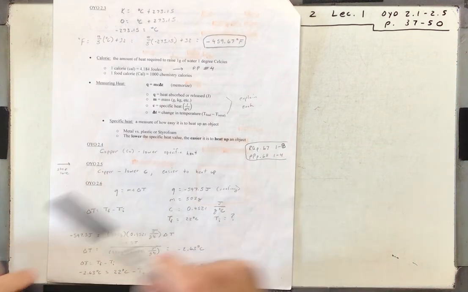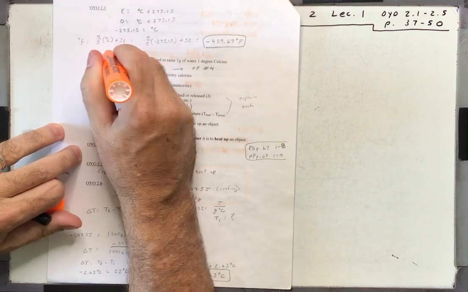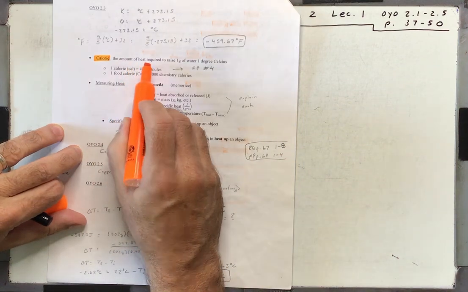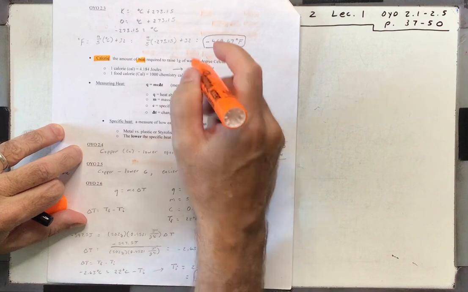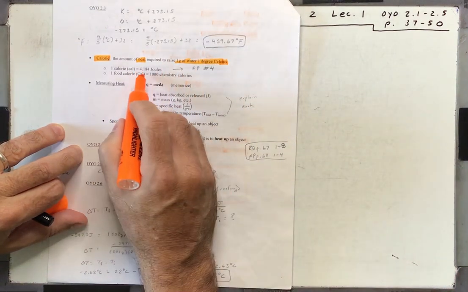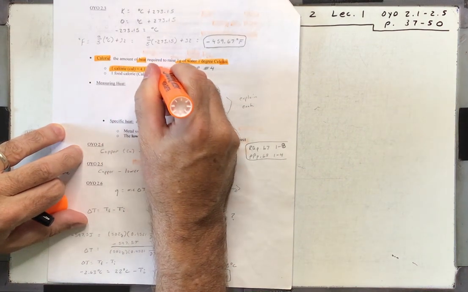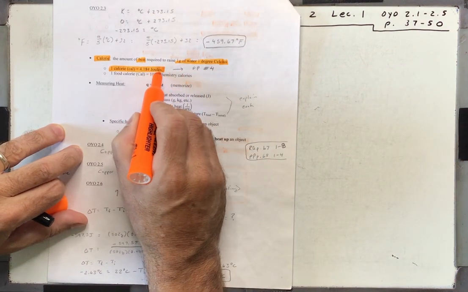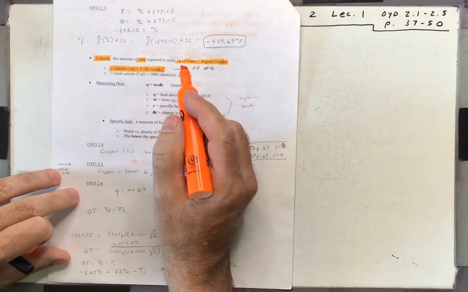All right, let's talk about a few other terms. Calorie, you've probably heard about that because on all your food containers you see calories labeled. It's the amount of heat. So calorie is just a heat measurement. It's the amount of heat required to raise 1 gram of water 1 degree Celsius. Now, you're going to need to do a conversion of calories to joules in your homework in practice problem number 4. So you need to learn that conversion, and you'll learn it quite a bit as we work some of the problems.